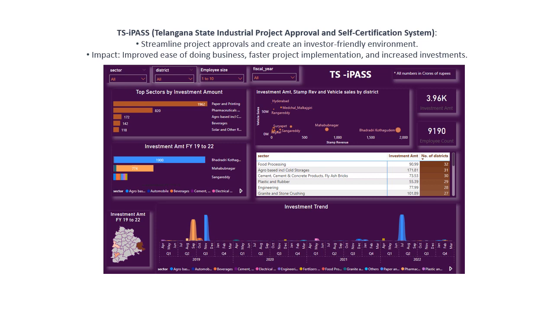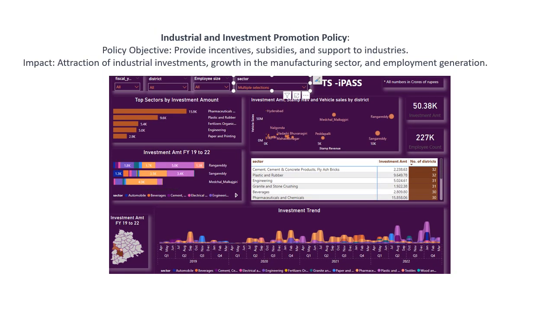This is very substantial. Industry and investment promotion policy provides incentives, subsidies, and support to the industries. The impact is attraction of industrial investments, growth in the manufacturing sector, and employment generation. We can see from the multiple sections I have made in the sector, the investment received is 50.38k crores and the employee count has been 227k.